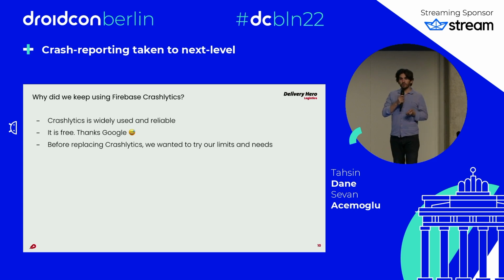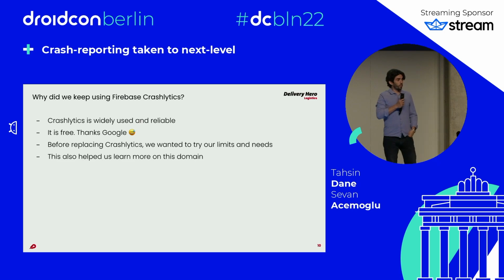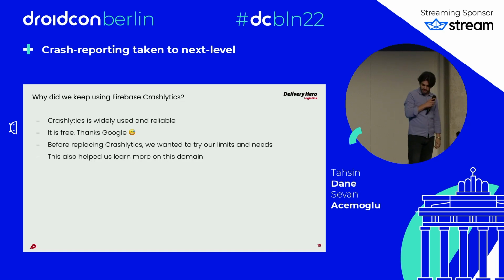So in order to understand this, I think using a free tool like Crashlytics gives you a big benefit in understanding which product you should migrate to. Sometimes you buy something very expensive and then you don't even need it. Exactly, this has also happened to me a lot. I used to sell Google Analytics 360, and a lot of people don't know how to use it. They don't know the limitations, and after they implement it, they say, okay, I need this and this, but they didn't check it before. So let's go to the next slide.